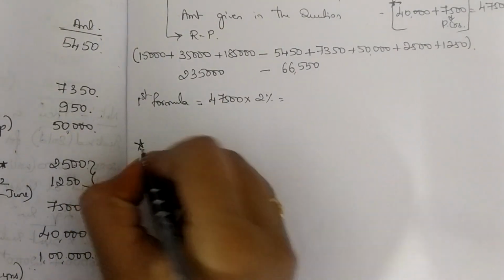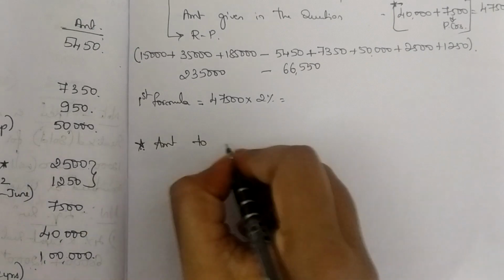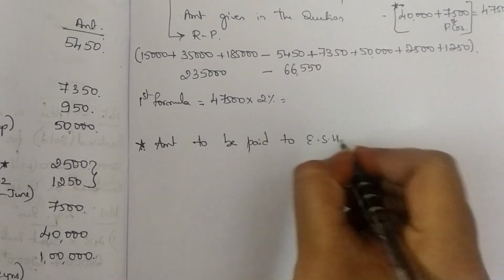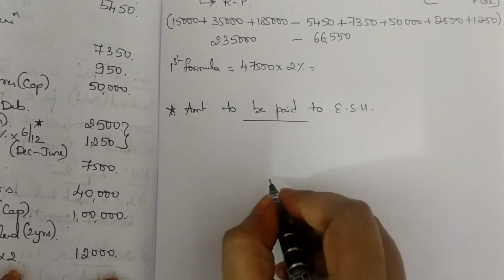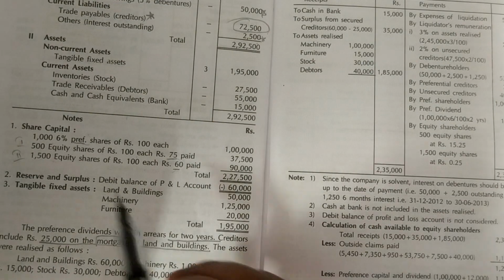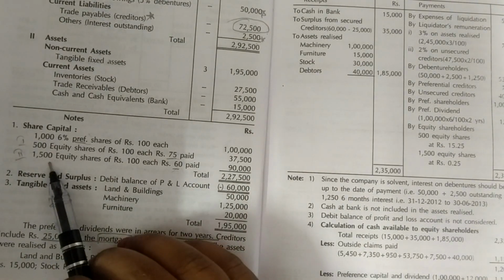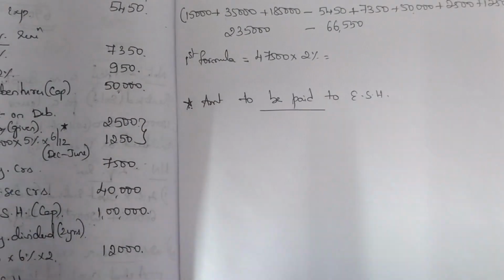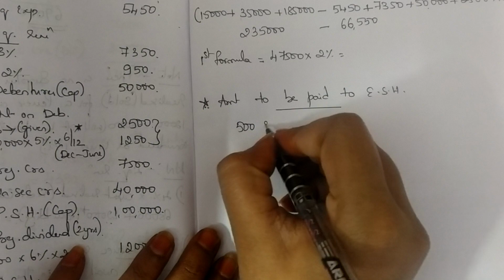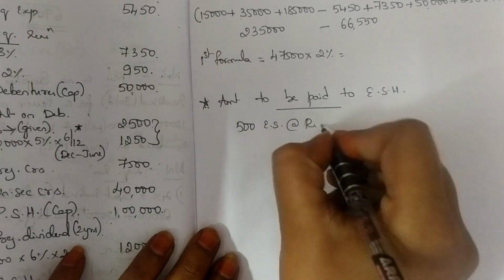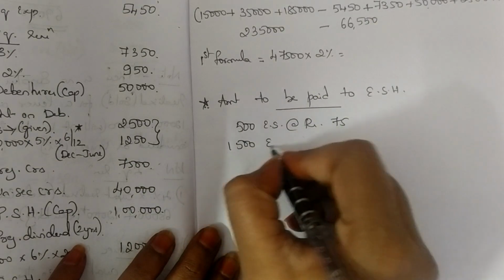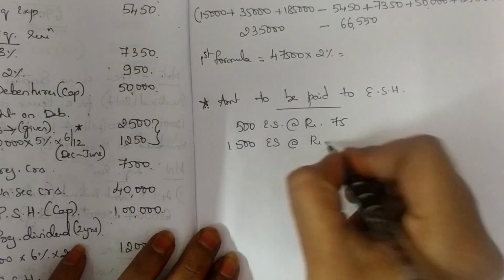Here I am going to write it as amount to be paid to equity shareholders, not preference shareholders. Preference shareholders I have already given. So only equity shareholder is pending. How many classes? 500 equity and 1,500. You have 2 classes. First class have paid 500 equity shares at rupees 75. Second one is 1500 equity shares at rupees 60.